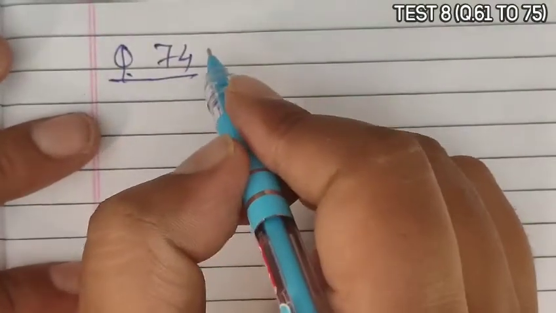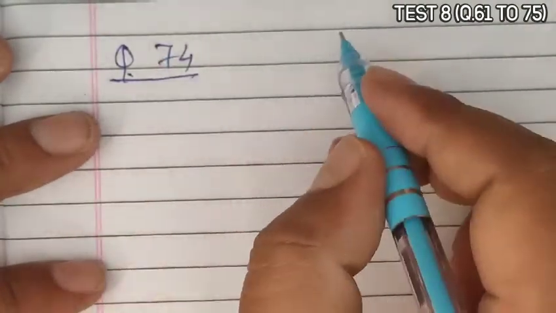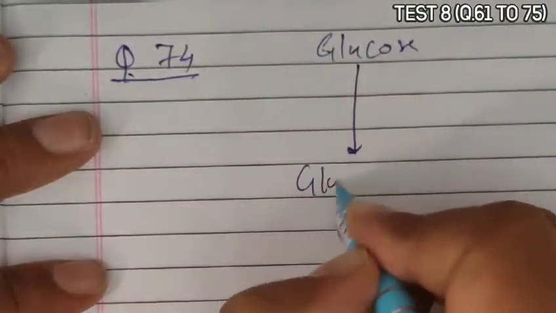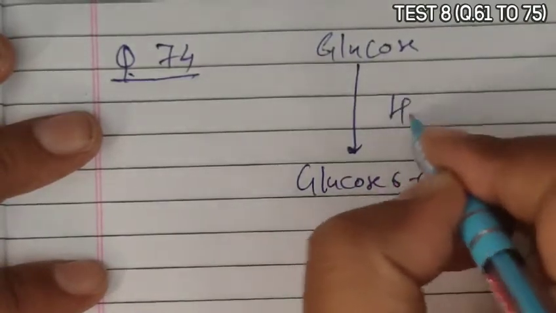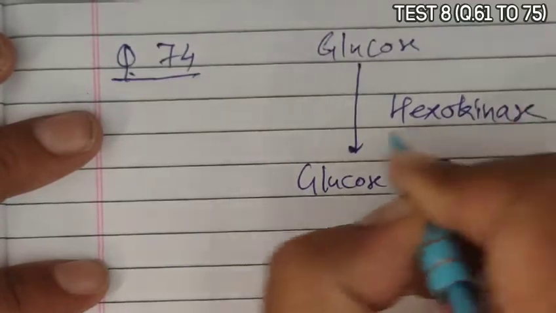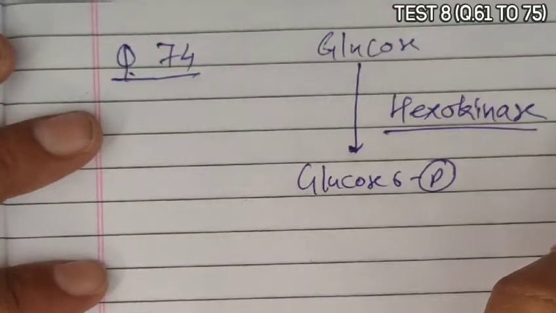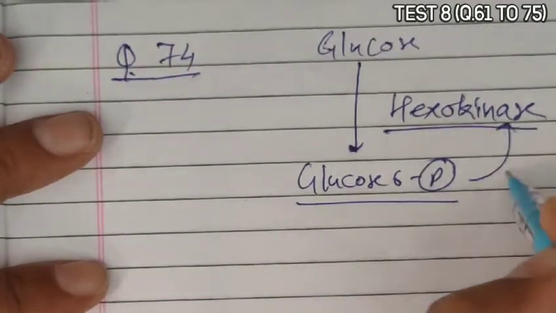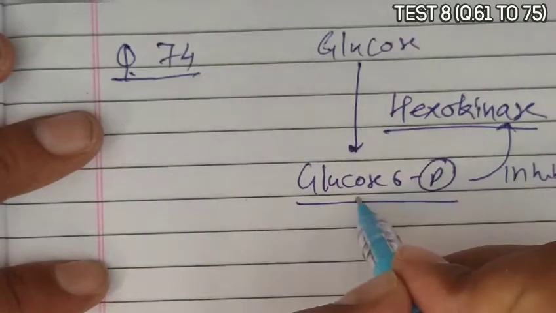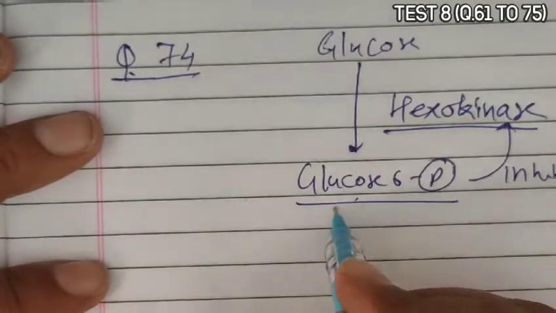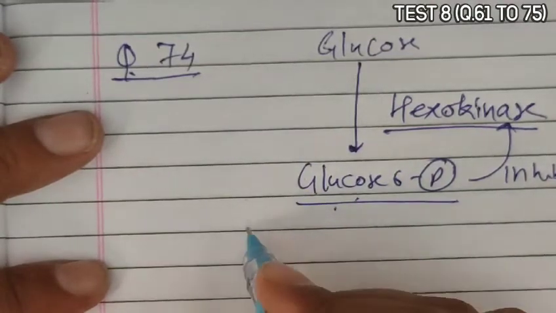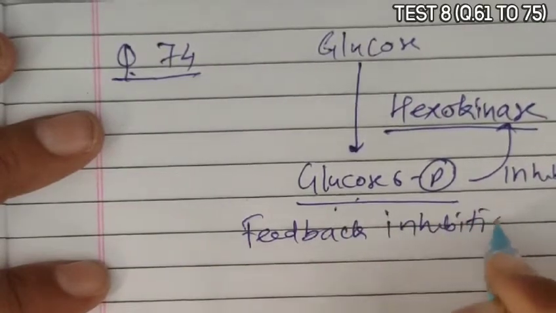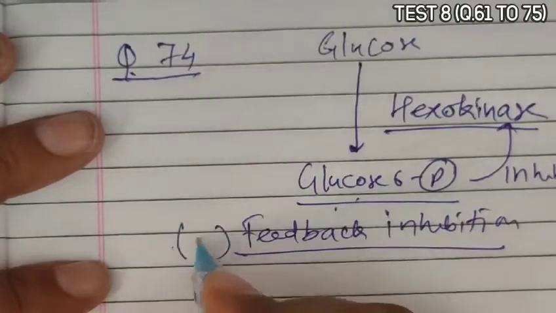Question 74 asks that during glycolysis the enzyme hexokinase changes glucose to glucose 6-phosphate. Yes, during glycolysis the conversion of glucose to glucose 6-phosphate is carried out by hexokinase. Glucose 6-phosphate inhibits hexokinase, so the product is inhibiting the activity of the enzyme. When the product inhibits its own synthesis, it is feedback inhibition.